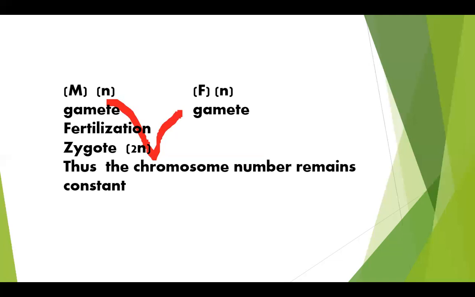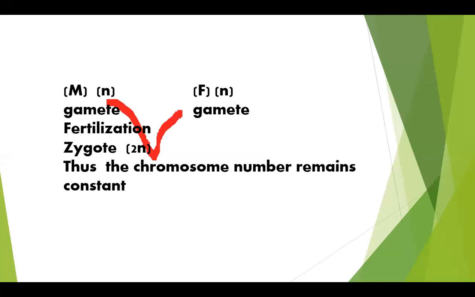Normal body cells of an organism contain 46 chromosomes, except reproductive cells. The gametes, male and female, contain half the number of chromosomes: 23 chromosomes in the male gametes and 23 in the female gametes. We call this the haploid number of chromosomes.